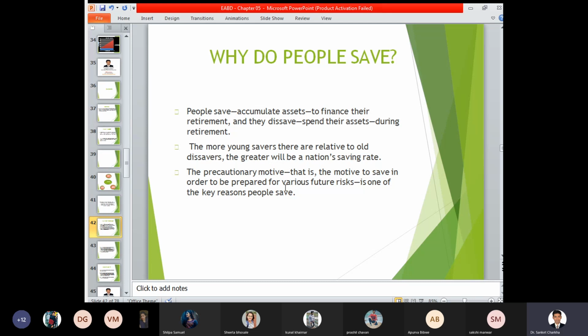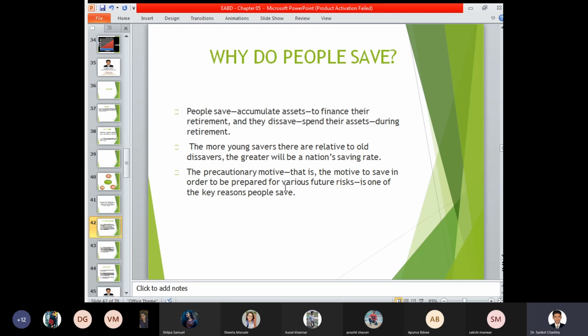For example, earlier I was saving only 5,000 rupees every month on my LIC. Now, if I increase my premium from 5,000 to 10,000 rupees, an additional 5,000 is available with the government from one individual. But if all the people in a nation together start contributing, then the income level of the country, that is national income, keeps on increasing, and accordingly the nation's saving rate also increases. So it creates the wealth of a nation, and it creates credibility among the public at large.